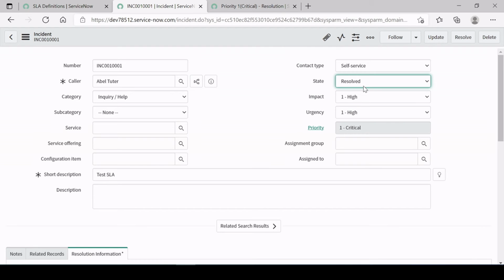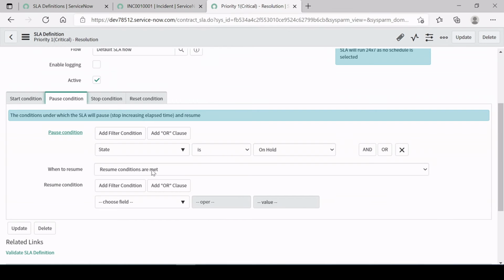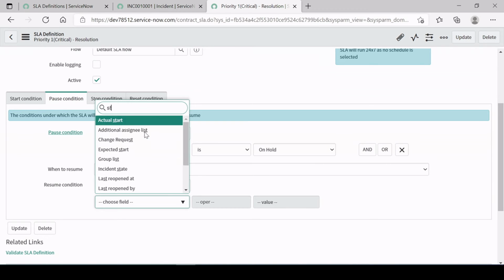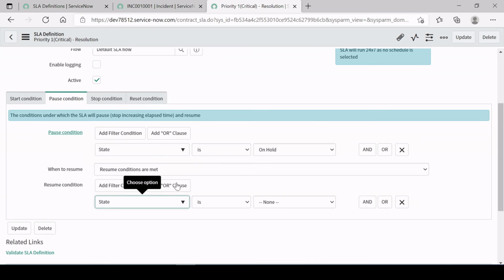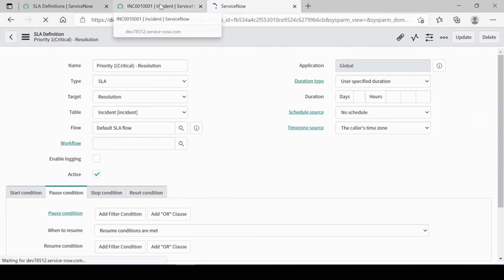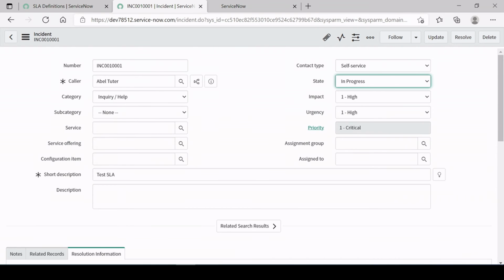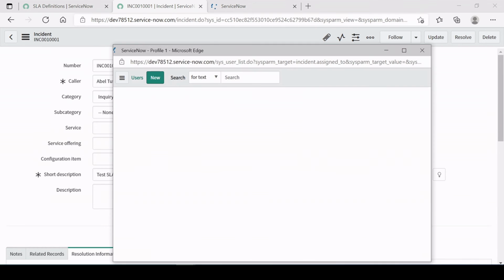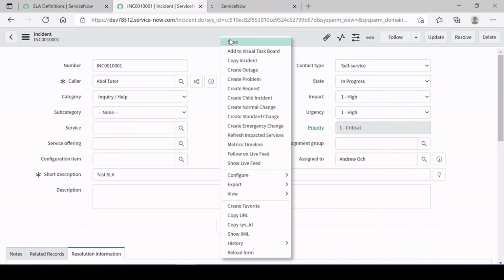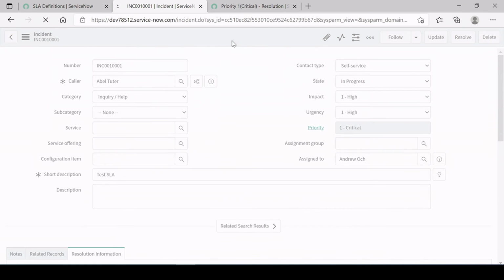If I'm saying in progress, oh, basically the resume conditions are met. We have not given any resume conditions over here, so let me give them, we were missing that resume condition. So if the state is in progress, and then I'm going to update it with anything over here, and I'm going to save this.